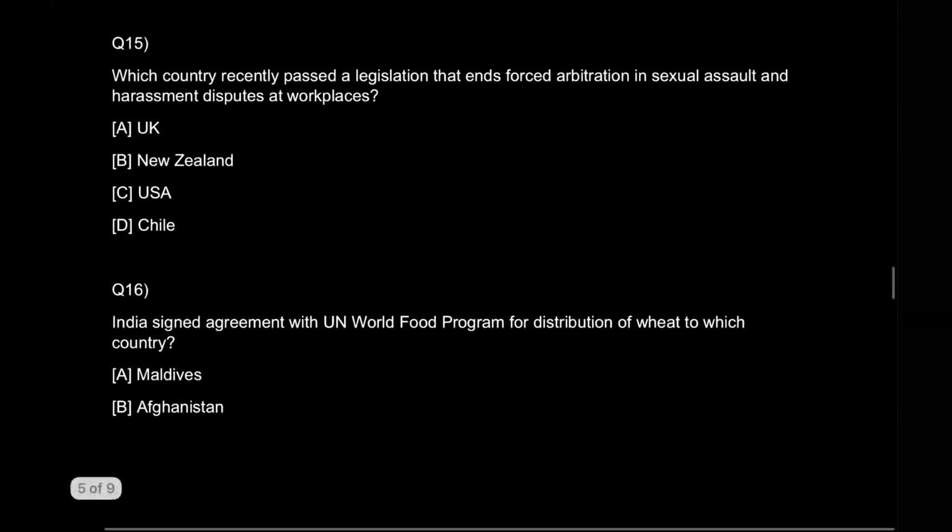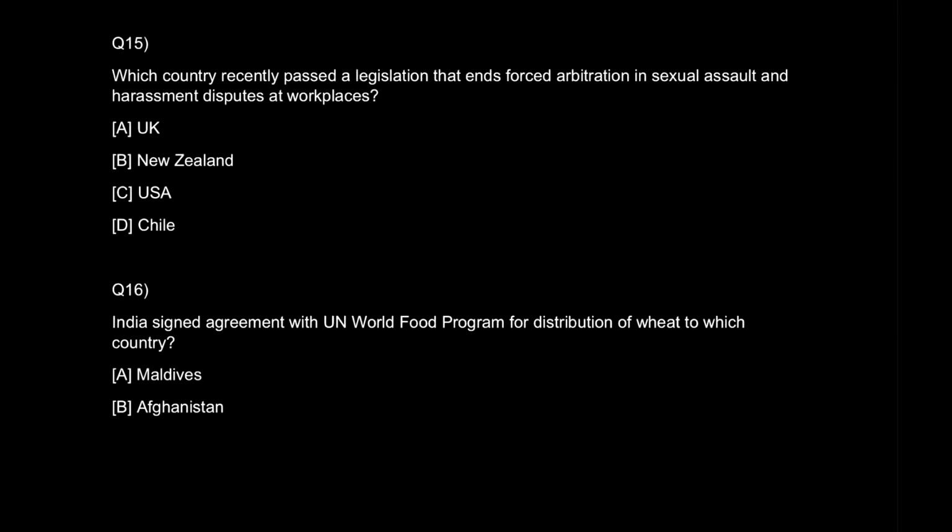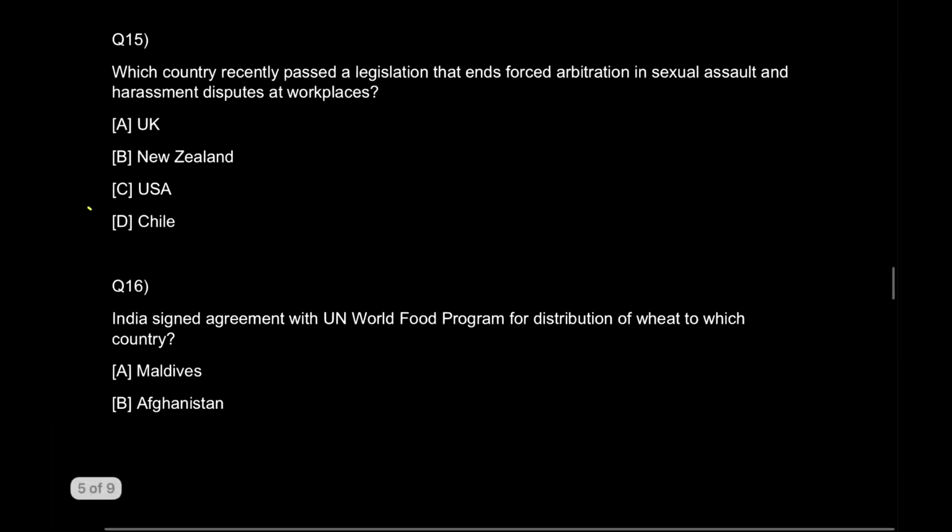Okay. Now, we'll come to the 15th question. Which country recently passed a legislation that ends the forced arbitration in sexual assault and harassment disputes at workplace? ये काफी ज़्यादा news में था, okay? And that was a very nice decision taken by the answer is option C, USA, okay? The US Congress has passed a legislation that will now end the forced arbitration in the sexual assault cases. इसका मतलब क्या है आप समझते हो?